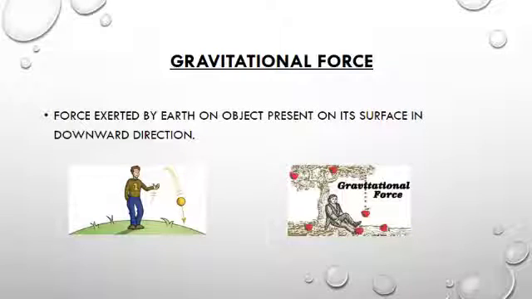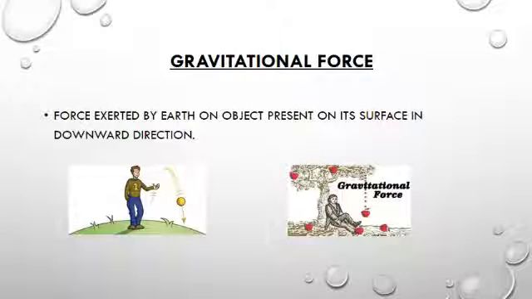This is because of the force that is exerted by Earth on them. It is also a non-contact force because there is no contact between the Earth and the object that is coming towards it.